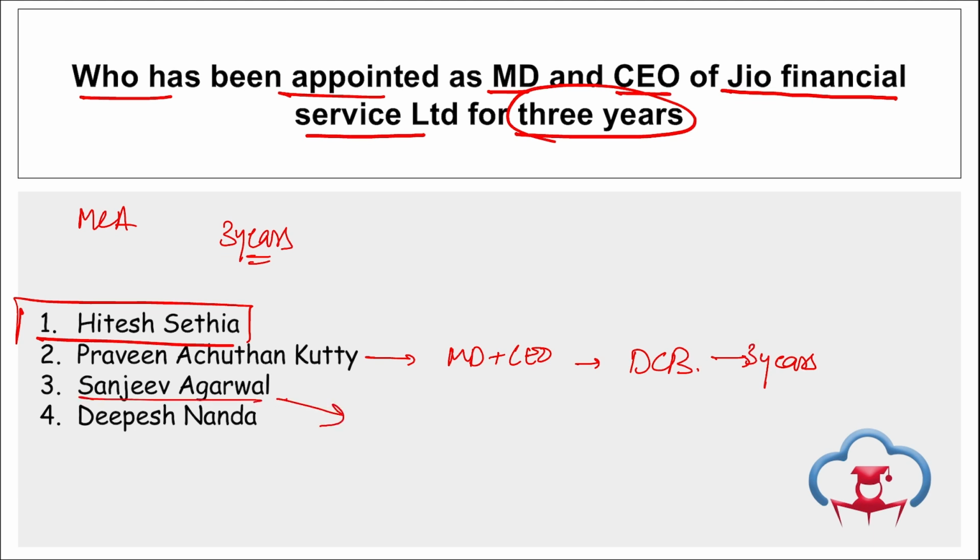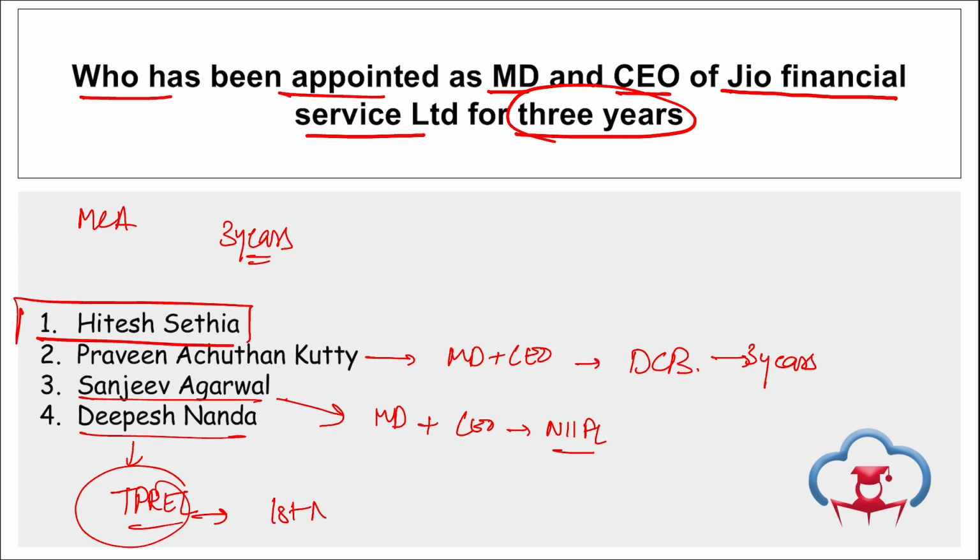If we talk about Sanjeev Agarwal, in the month of January, he was appointed as the MD and CEO of NIIFL, that is National Investment and Infrastructure Fund Limited, with effect from February 2024. And in the month of November, Dipesh Nanda, right? He has been appointed as the MD and CEO of Tata Power Renewable Energy Limited, that is TPREL, correct? And this will be with effect from 1st of November 2023, right? So take a note of these important appointments.